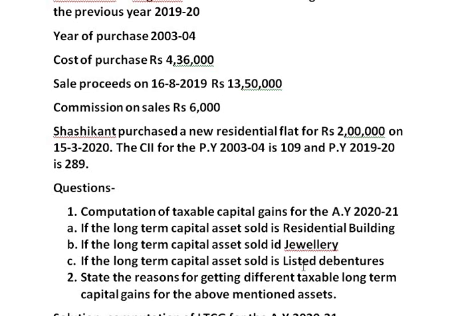In the third situation, the assessee has sold listed debentures, but in return he has purchased a new residential flat. If any asset other than a residential building is sold, and after receiving the capital gain the assessee makes investment in a residential house, then section 54F is applicable for exemption on capital gain. So now let us start solving the sum. First we consider the first information, that he sold a residential building but purchased a new residential building itself.